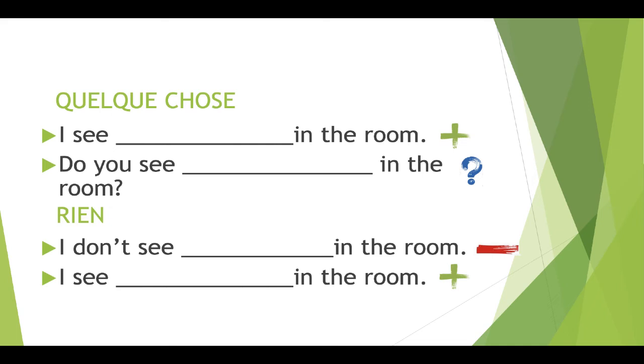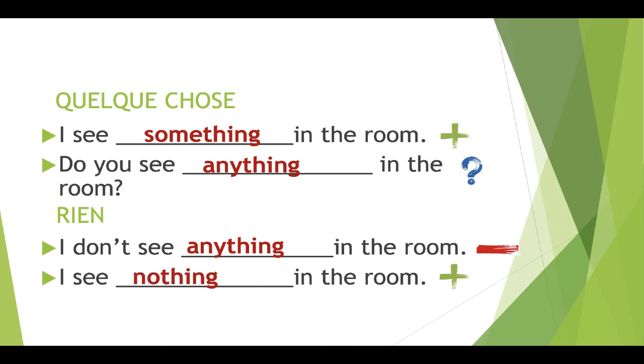To translate quelque chose in a positive sentence, we're going to use something. I see something in the room. In a question, we're going to use anything. Do you see anything in the room? To translate the word rien in a negative sentence, we're going to use anything. I don't see anything in the room. Je ne vois rien. And in a positive sentence, we're going to use nothing. I see nothing in the room.